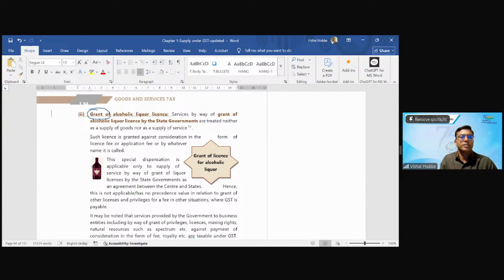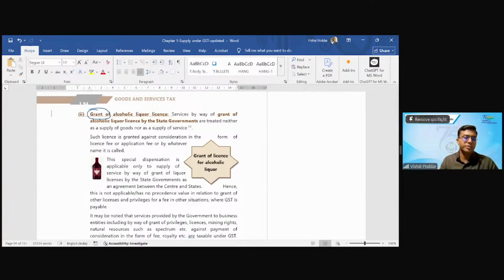In whichever states it is allowed, the government gives you the permit, one, to run that beer bar. That is where you can serve the liquor in the hotel, or even the wine shop license where you can sell. Without this license, you can neither sell or serve. Doing that without this license will be illegal.